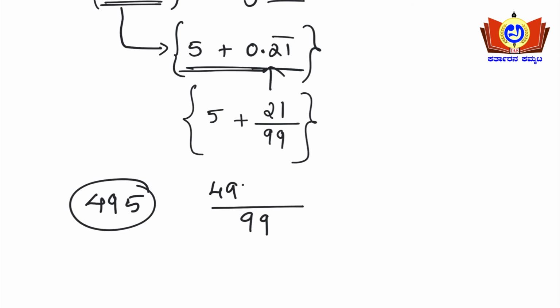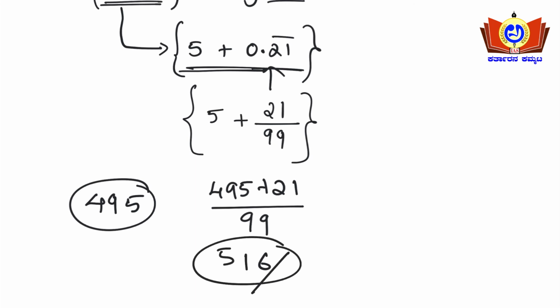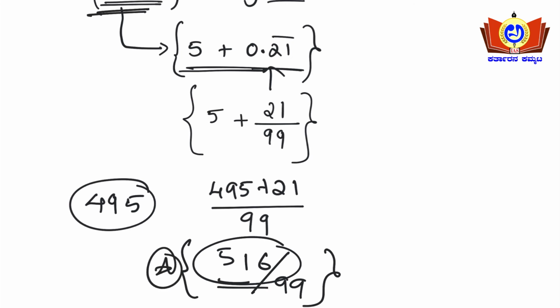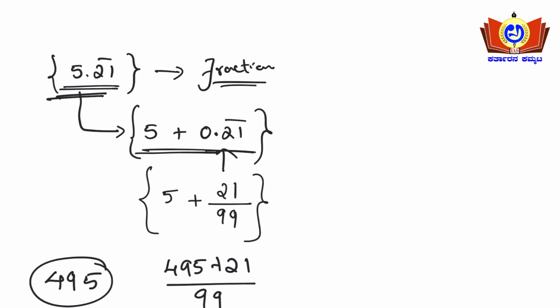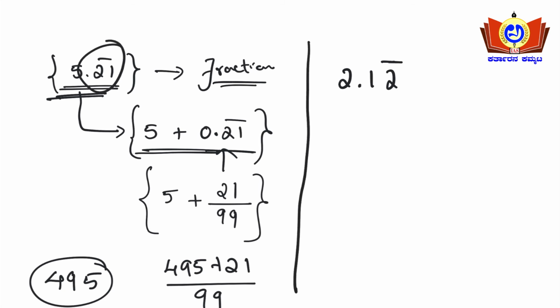Then 495 plus 21 will be 516 divided by 99. This is the answer. You converted 5.21 bar into a fraction. Similarly, I'll take one more example: 2.12 bar. In the previous number, two numbers had a bar here.